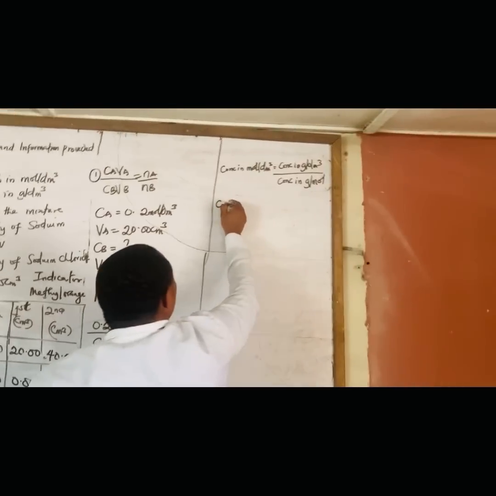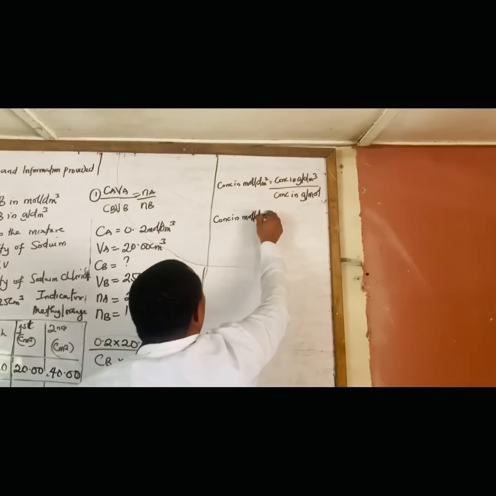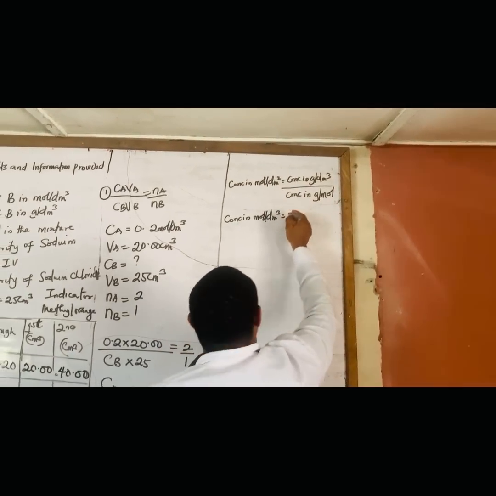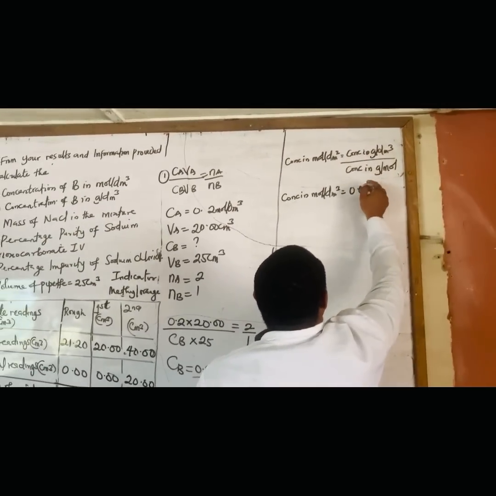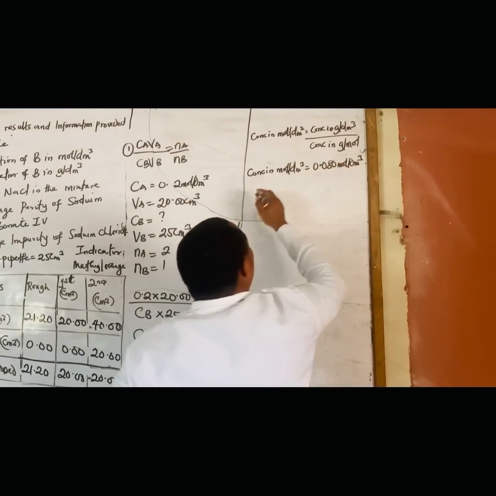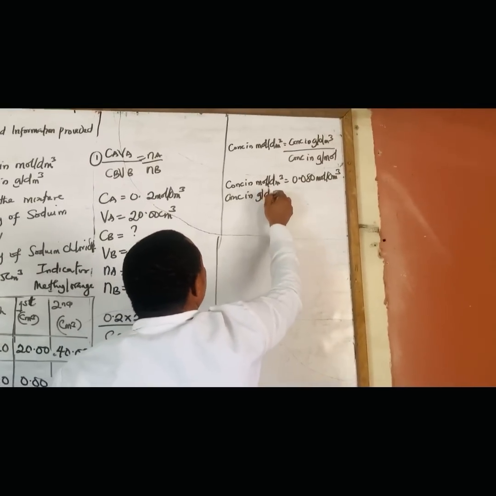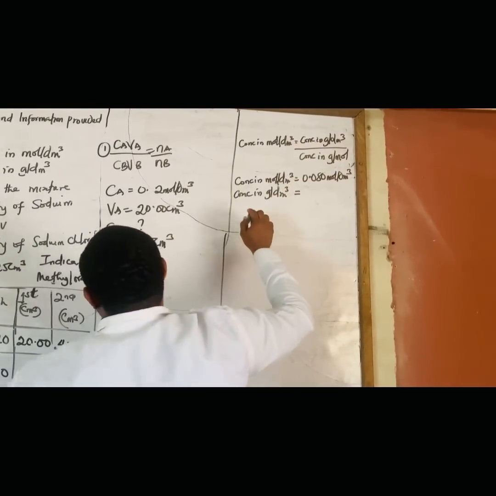So we have concentration in mole per dm cube given already, 0.080 mole per dm cube. Okay, so our concentration in gram per dm cube, that's what we are looking for.